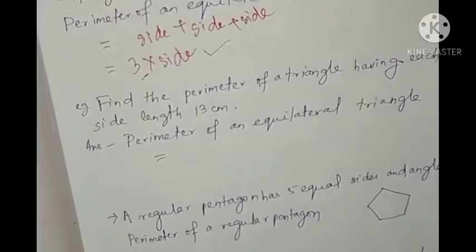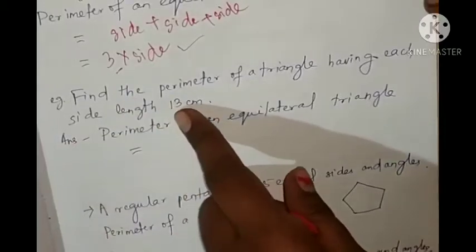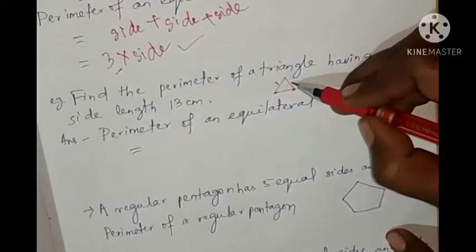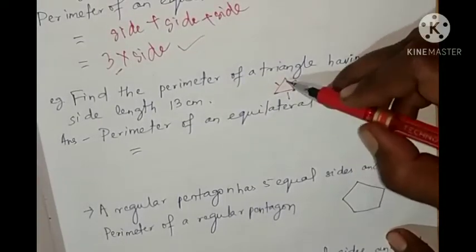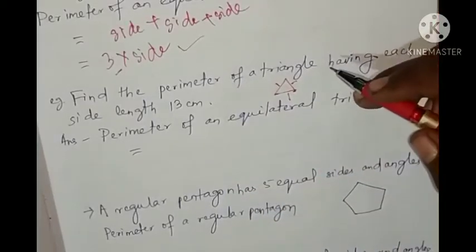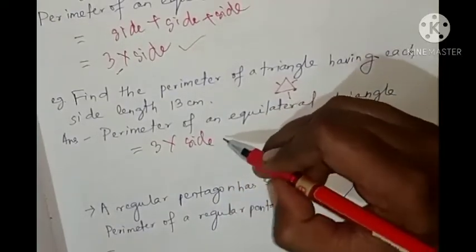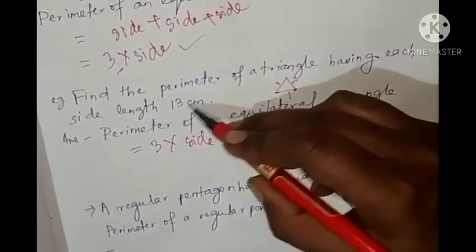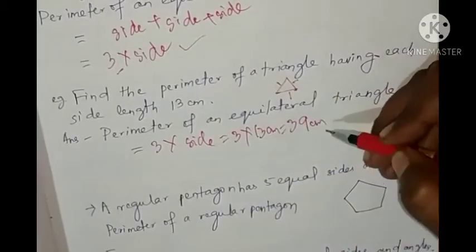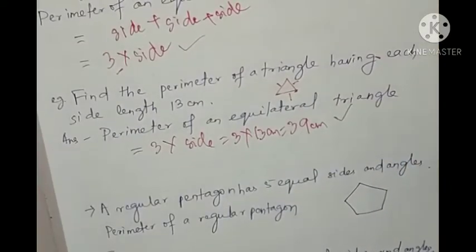So let's see one example. Find the perimeter of a triangle having each side length 13 centimeter. Means all the sides are what? 13 centimeter. This is 13, this is 13, this is 13 centimeter. Means this is an equilateral triangle. So the perimeter of an equilateral triangle is 3 into side, equal to 3 into 13 centimeter, equal to 39 centimeter. So the perimeter of this equilateral triangle is 39 centimeter.